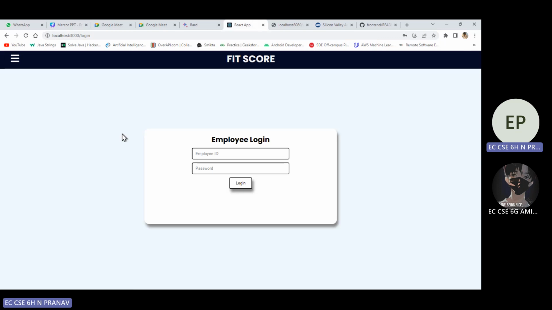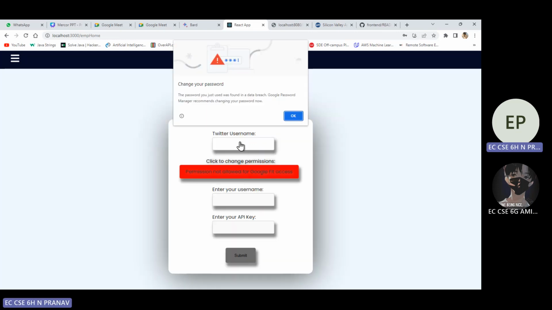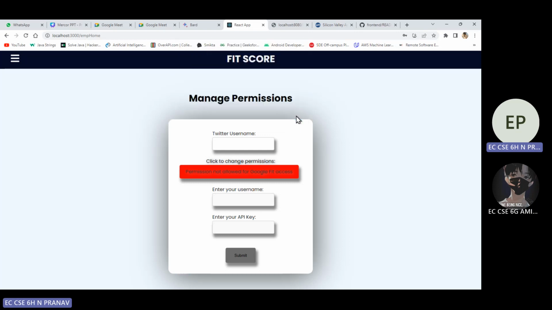So this is the home page of the app. For demo purposes, I have used admin as the username and password as the password. Let's take login. Okay, as the password is weak, Google is giving me a warning. Then the Twitter username: I'll give my Twitter username, and this is the permission button.